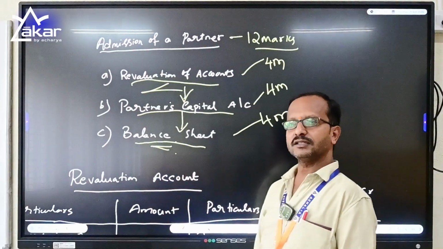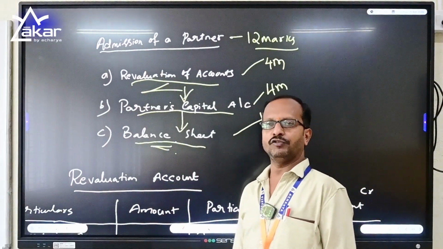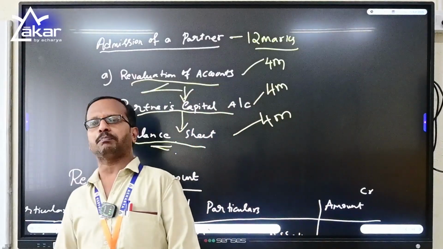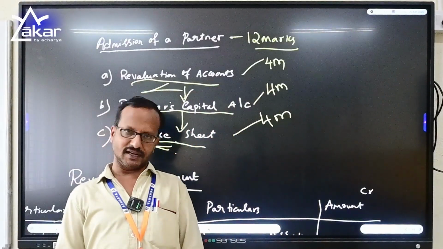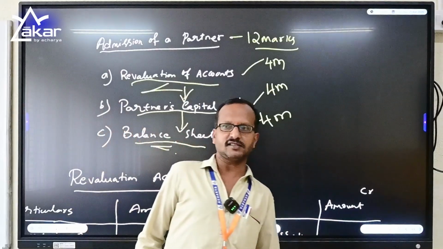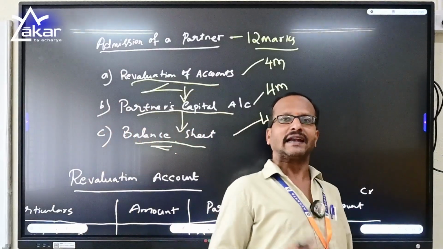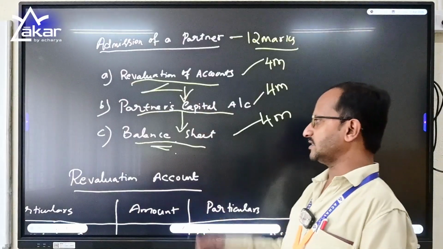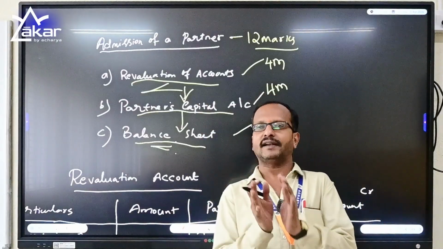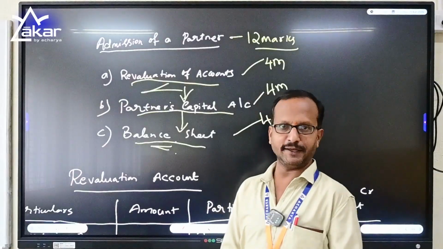and make sure that it's very easy to do with the 3 statements of accounts: revaluation account, partner's capital account, and balance sheet, which carries 12 marks. So in our next session, we will be practically solving these 3 types of questions, which will make you more impressive and help you understand the concept very easily.